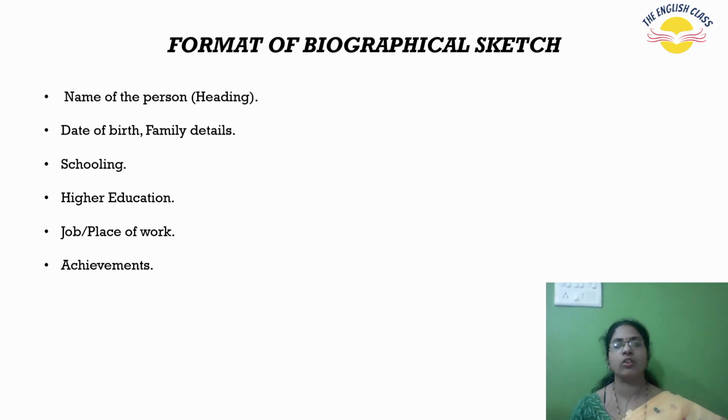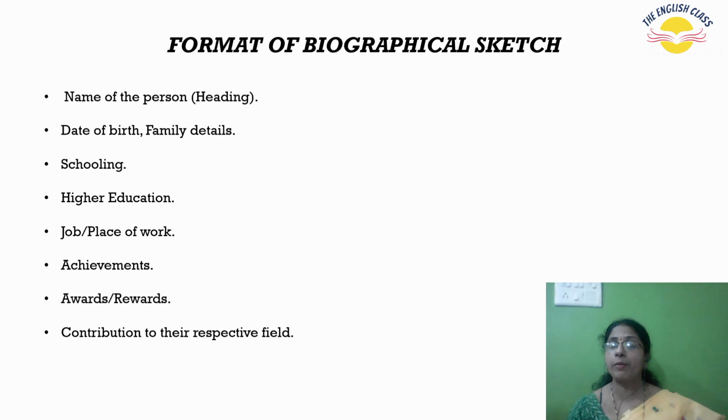Next, achievements. What did they achieve in that job? How good have they become? How did they become a celebrity? Generally, we write about celebrities. We are going to mention that here in achievements. Next comes awards and rewards. I hope we know the difference between award and reward. An award is a trophy, whereas a reward is a trophy with a cash prize. If it is mentioned, we are going to give those details also.